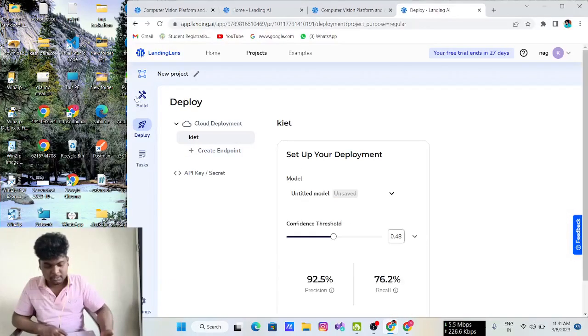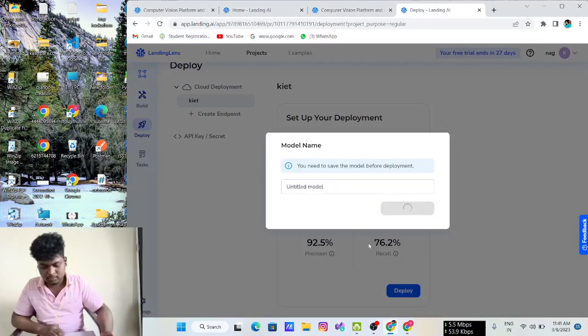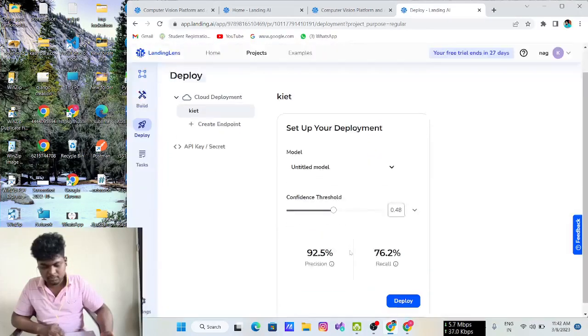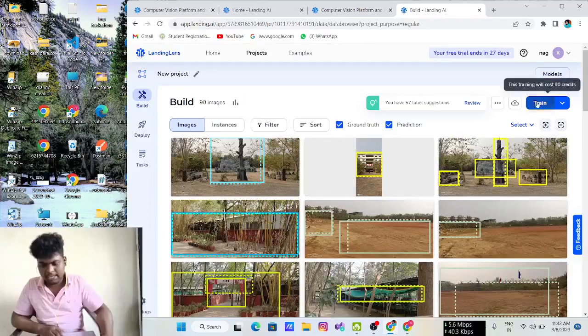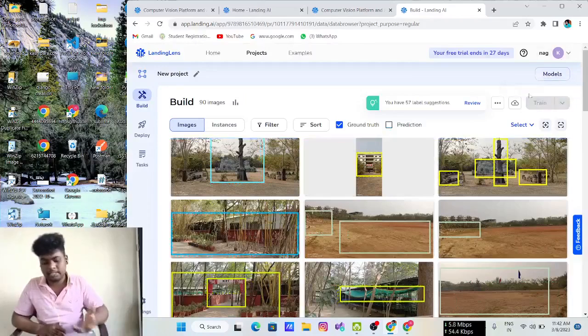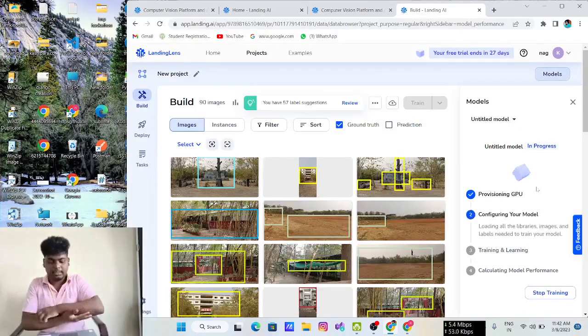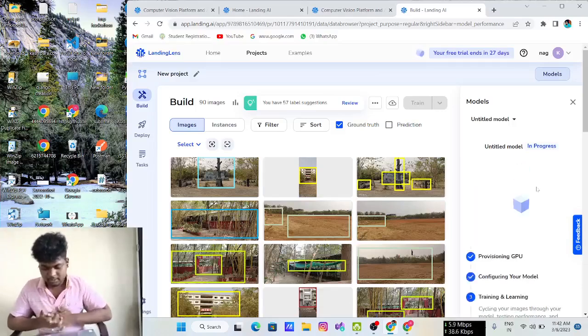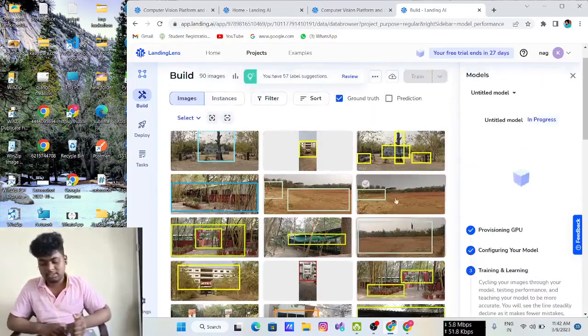So again I want to train this because I opened this website a few minutes ago, and it's asking me to train again. So it's training now. Let's see how my learning curve looks, how much precision and performance I got. Because this is a big project, right?